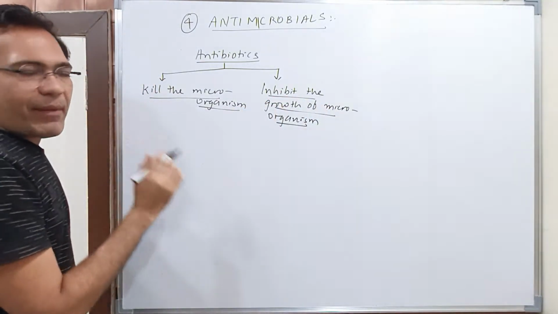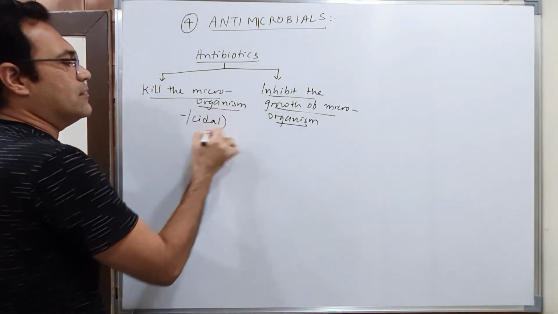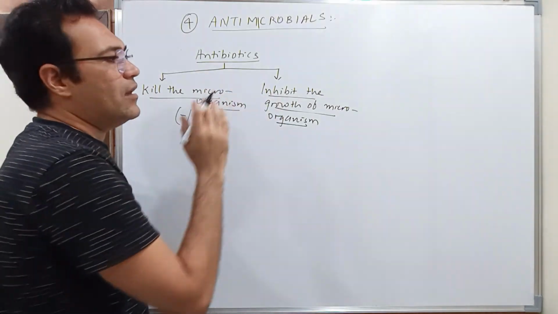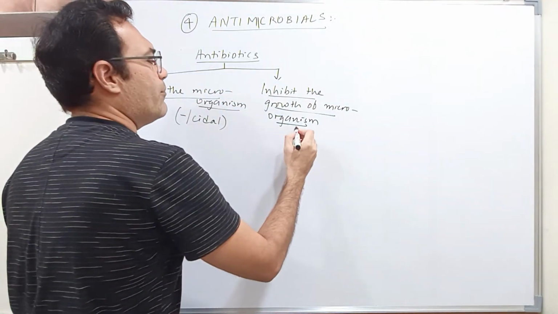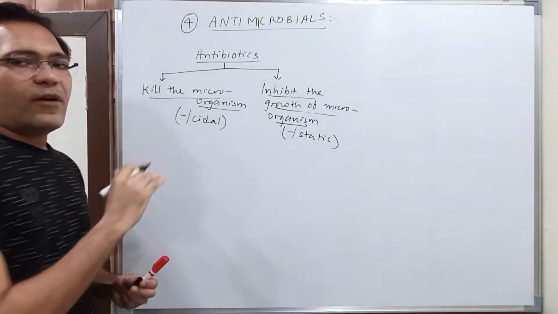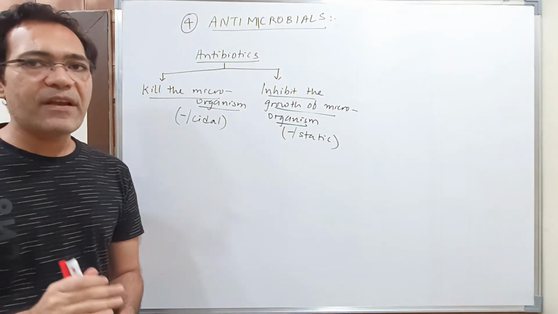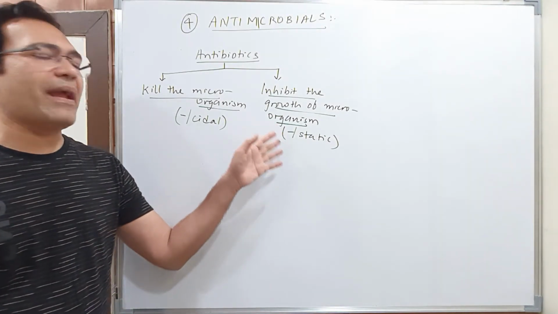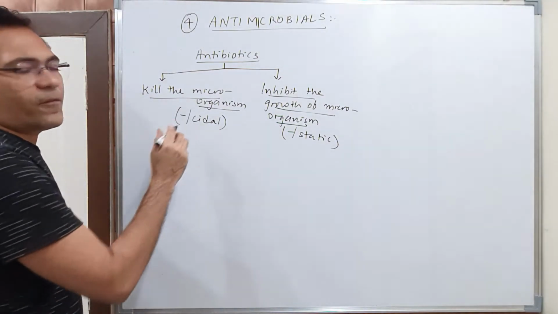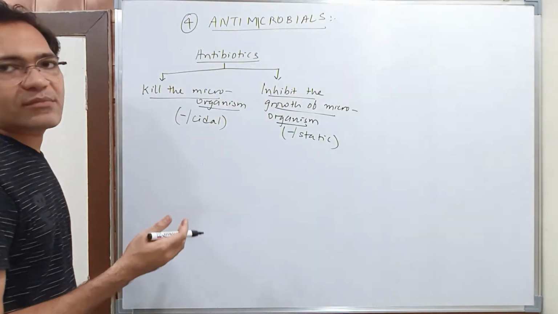If they kill the microorganism, then we will put a suffix "cidal." And if they inhibit the growth of microorganisms, then I will put the suffix "static." So suppose a particular antibiotic is killing the bacteria, I will call it bactericidal. If it inhibits the growth of bacteria, I will call it bacteriostatic. Correct? Now, the examples of bactericidal drugs, or the drugs which kill the microorganisms, include